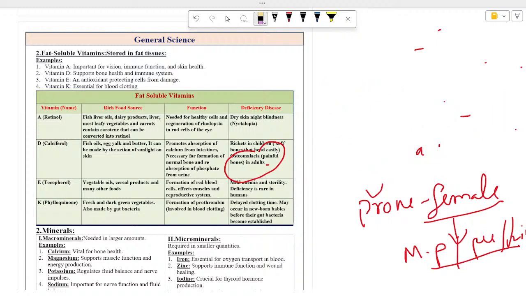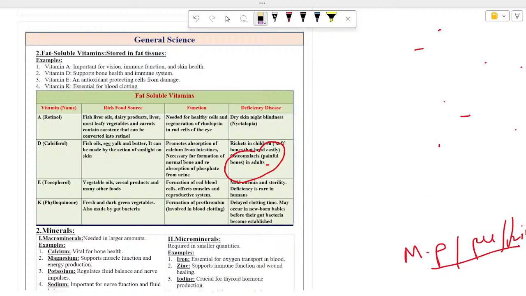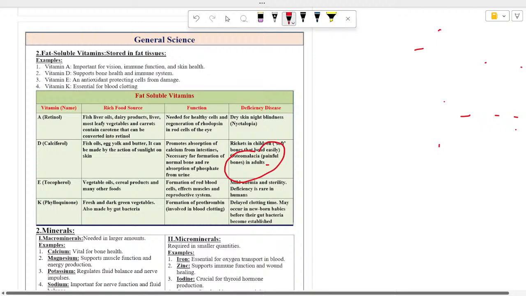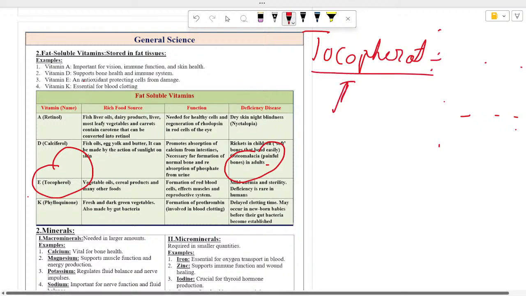Next is vitamin E. Vitamin E is known as the fertility vitamin. Okay, you can see here, vitamin E, known as tocopherol. This is also known as the fertility vitamin.